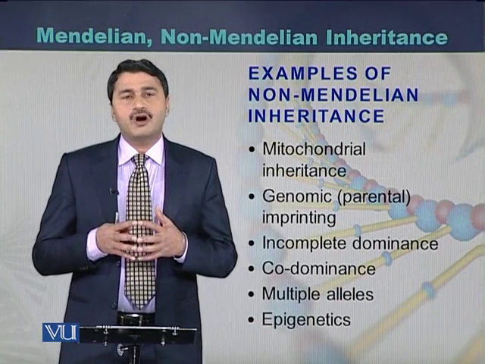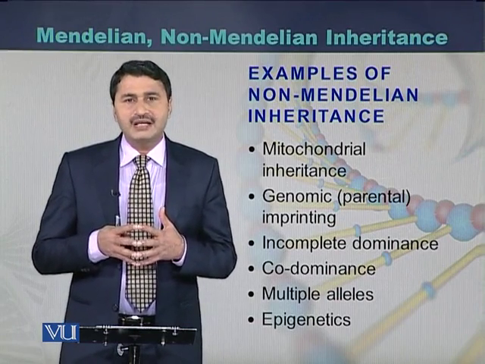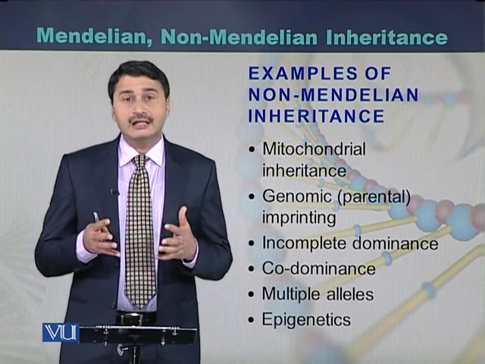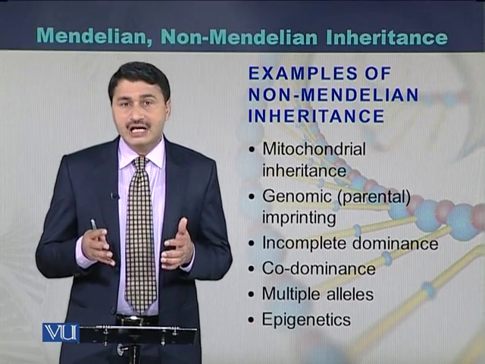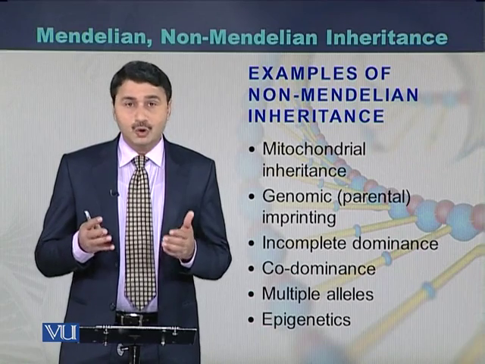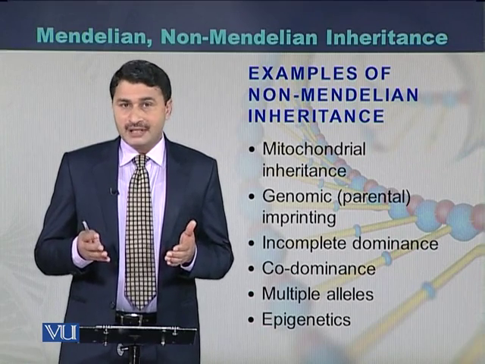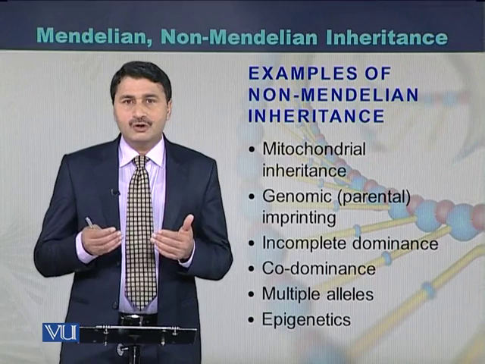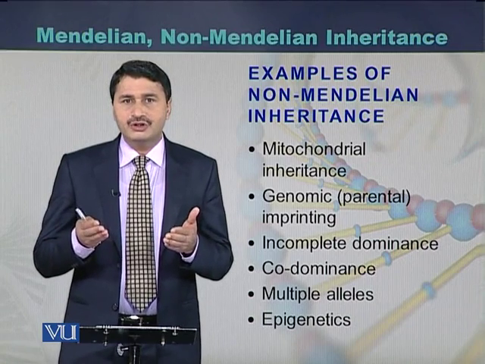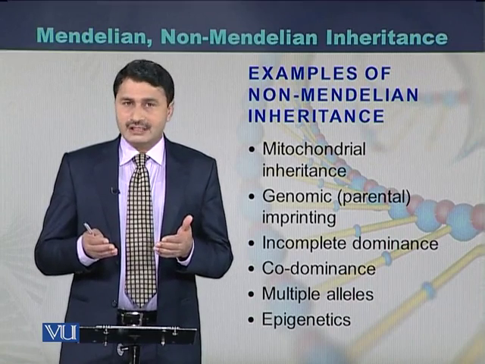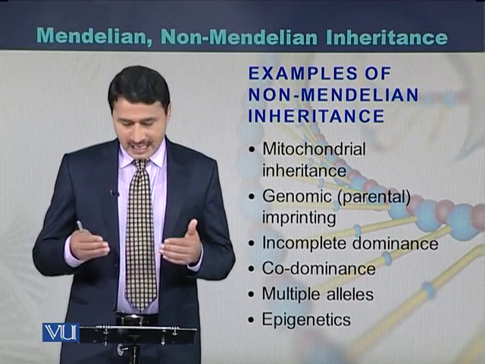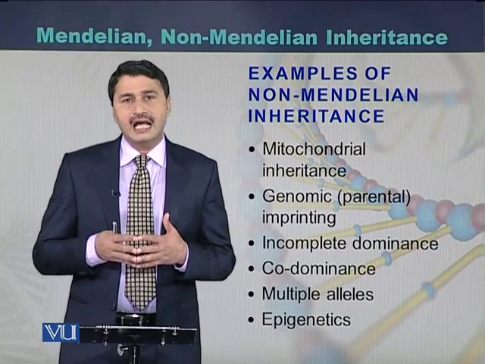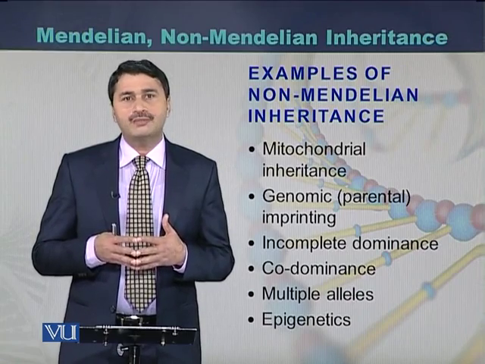If we take examples of non-Mendelian inheritance, there are many phenomena in genetics which are considered non-Mendelian inheritance, like mitochondrial inheritance, genomic imprinting, and incomplete dominance, where one allele is not dominant to the other. There is a third phenotype as a result of the cross between two alleles. Codominance is also considered non-Mendelian inheritance, as are multiple alleles and epigenetics. All these phenomena are considered non-Mendelian inheritance and non-Mendelian genetics.